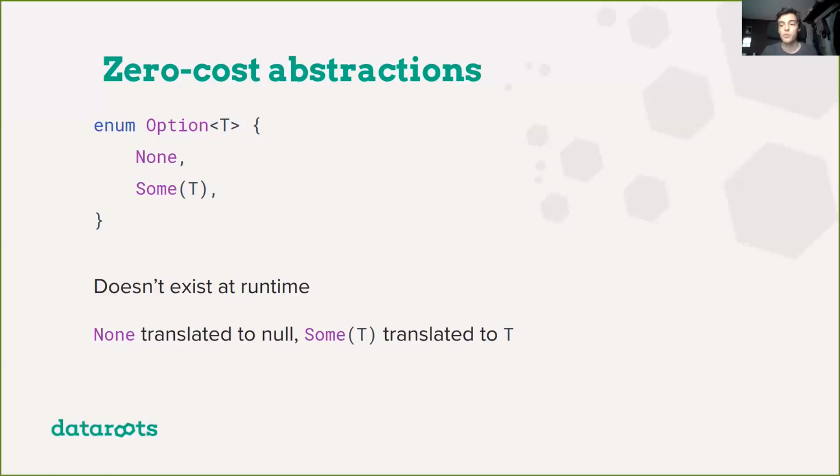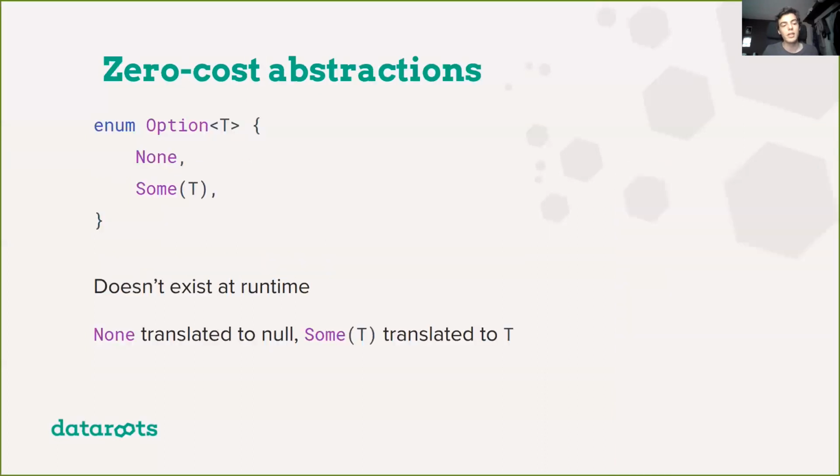The compiler is very smart in this way. What it will do is translate the None to the null case, which does exist at compile time, of course. And the Some T case will just be translated to the T case itself. So if you want an Option of string, we won't have this option type at runtime, but we would just have a pointer to some data, which might be null, which is the None case, or might not be null, and that's just the Some case. And so here you can also see how the abstraction is zero cost, given it just compiles down to the more concrete implementation.